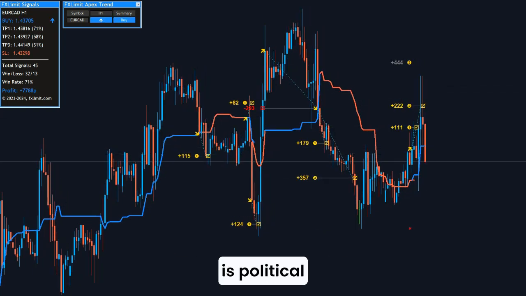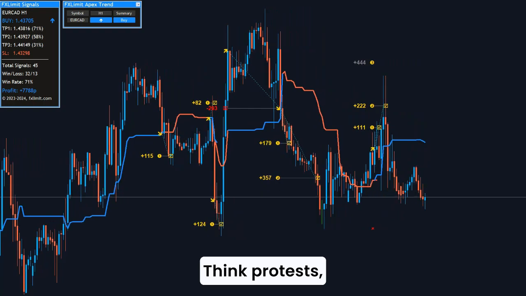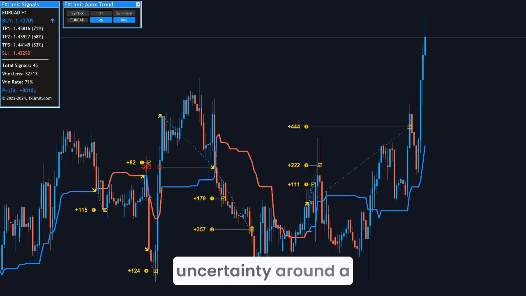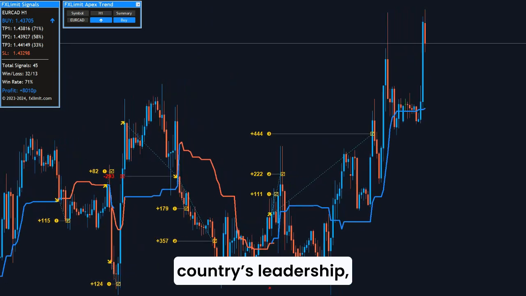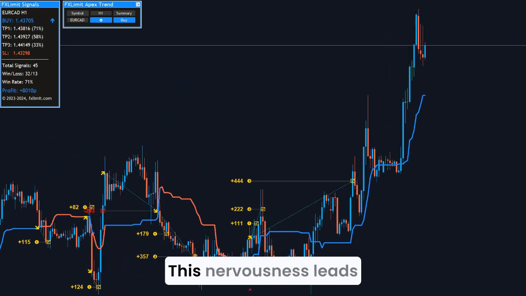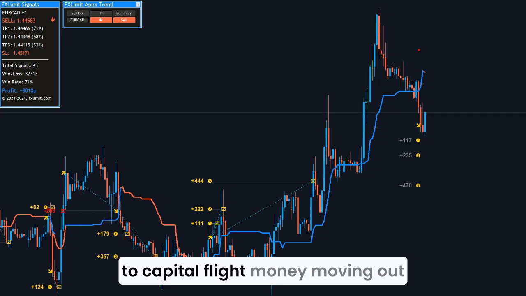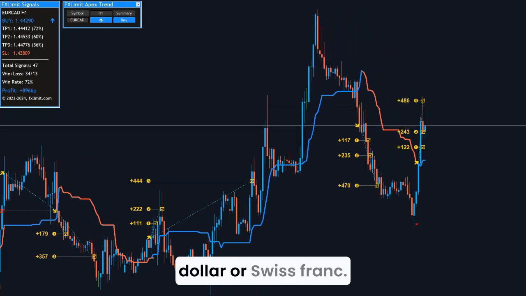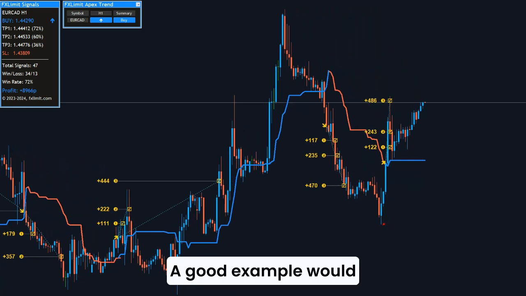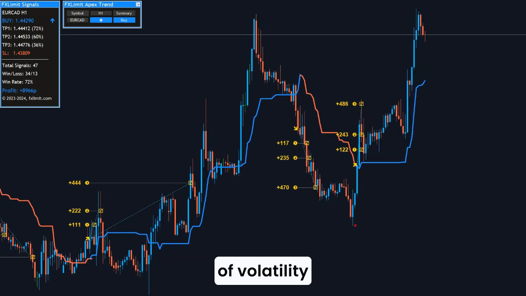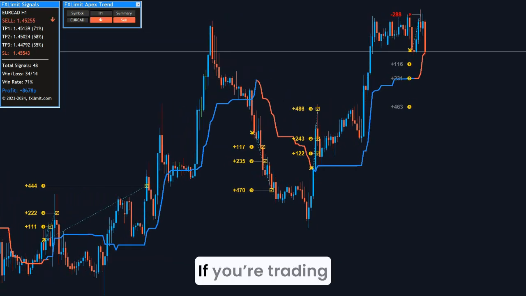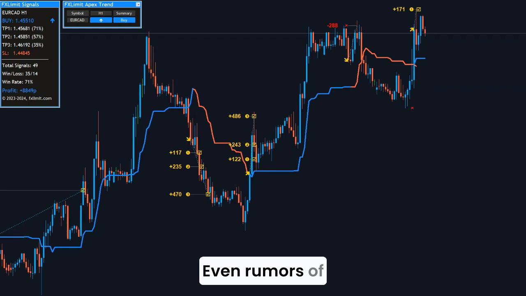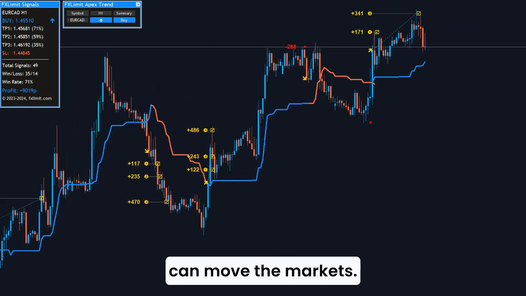Third on our list is political instability. Think protests, government collapses, or surprise policy shifts. When there's uncertainty around a country's leadership, foreign investors get nervous. This nervousness leads to capital flight, money moving out of the country and into safer havens like the US dollar or Swiss franc. A good example would be Brexit, which triggered years of volatility in the British pound. If you're trading currencies, always keep an eye on the political climate. Even rumors of instability can move the markets.